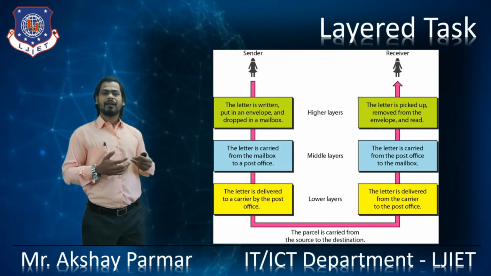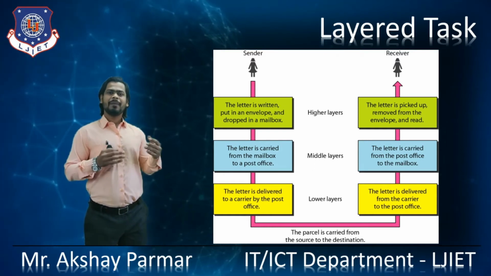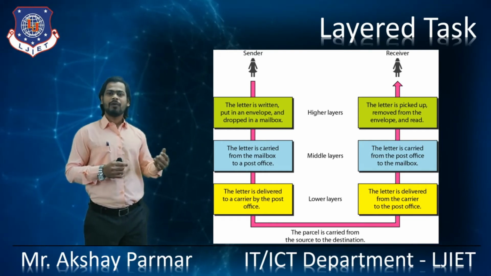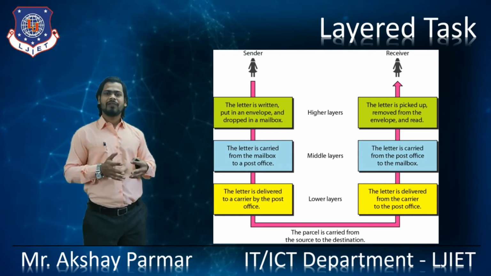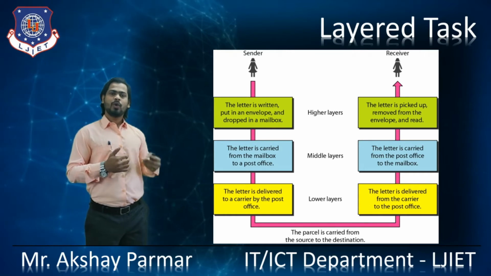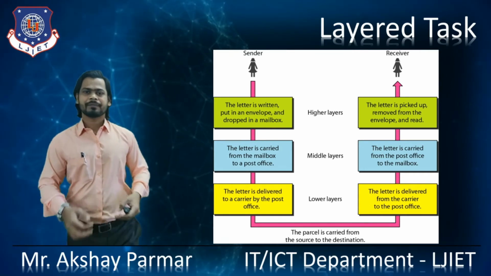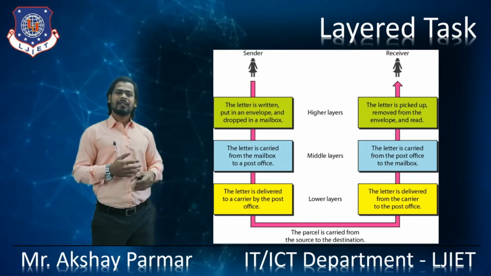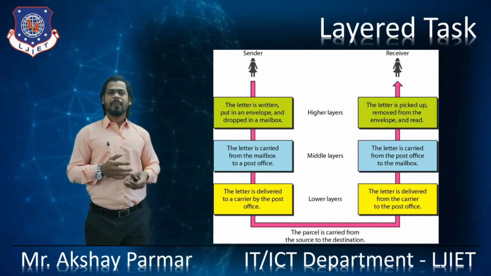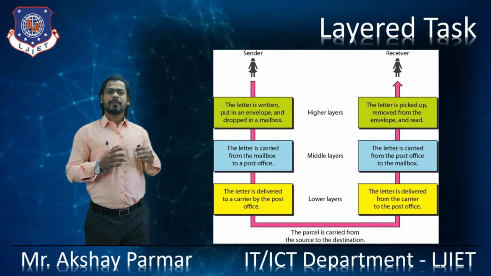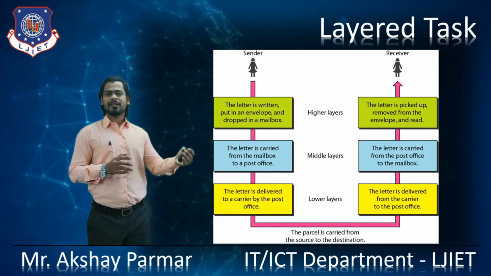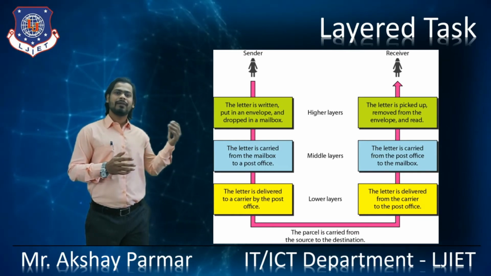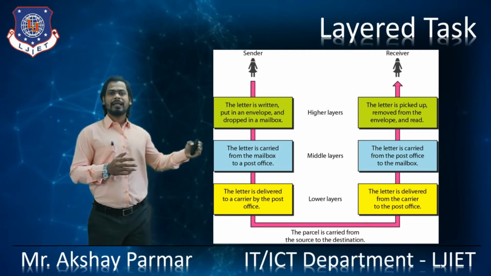After that, the middle layer task at the sender side will be performed. In the middle layer task, the letter that is dropped by you into the mailbox is carried to the post office. That is the task of the middle layer, right? After that, the lower layer task is performed. In that, the envelope which has reached the sender's post office will be carried in the physical medium to the receiver's post office.